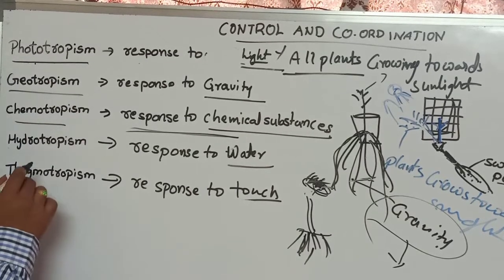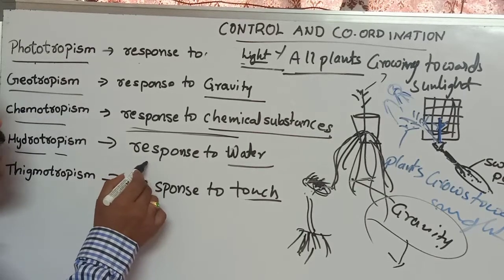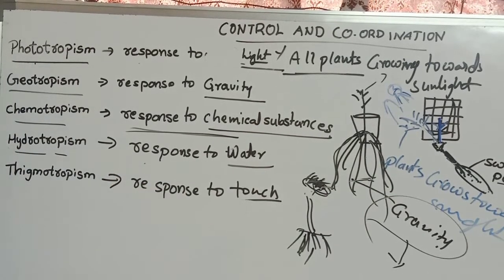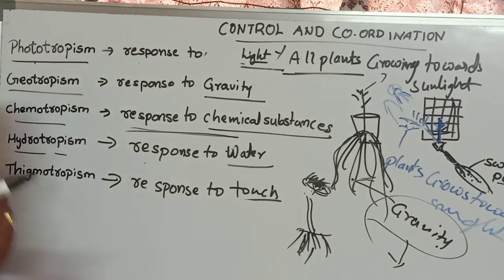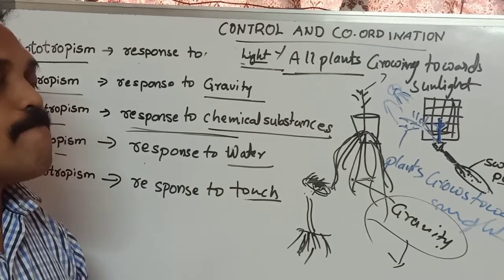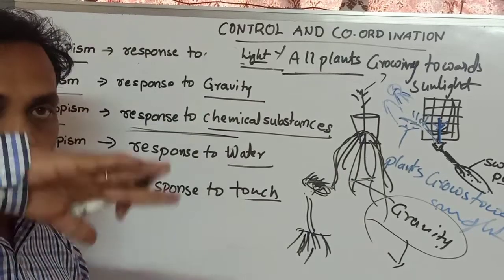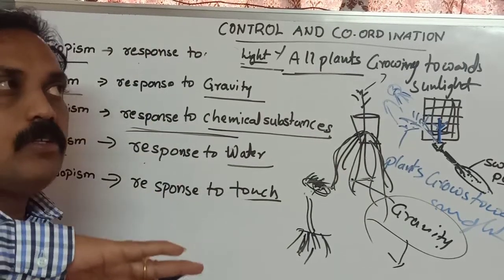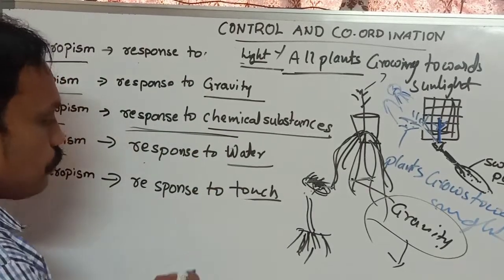And next, hydrotropism. Hydro means water. Plants are showing response to water. They need water, so they show response to water. How do they show response to water? For example, we have observed some old houses made up of rocks.